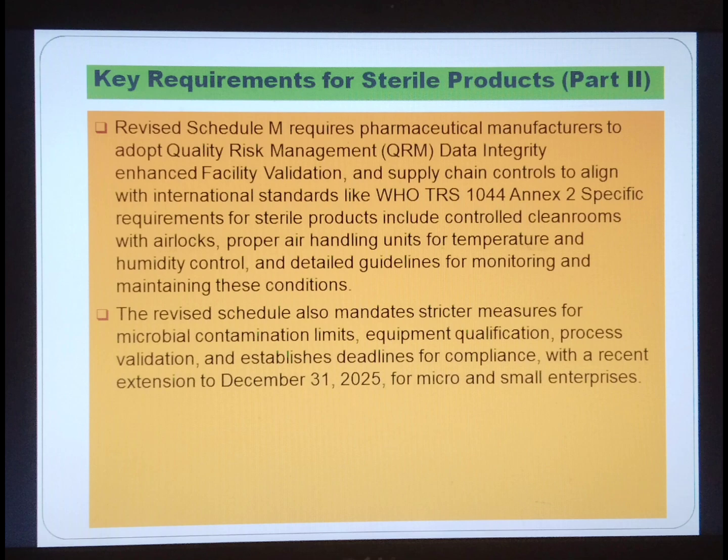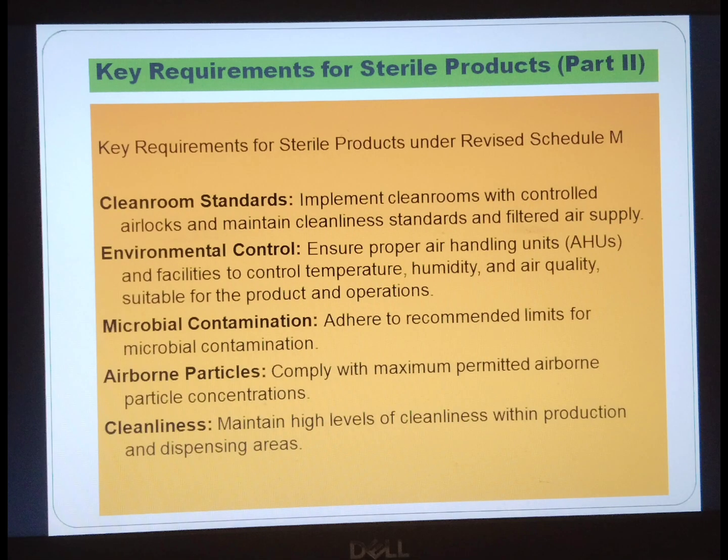Key requirement for sterile product under revised Schedule M: clean room standard, implement clean room with control airlock and maintain cleanness standard and filtered air supply. Environmental control, ensure proper air handling unit, that is AHUs, and facility to control temperature, RH, that is humidity, and air quality suitable for the product and operations. Microbial contamination, adhere to recommended limit for microbial contamination. Airborne particles, comply with maximum permitted airborne particle concentration. Cleanliness, maintain high level of cleanliness within production and dispensing area.